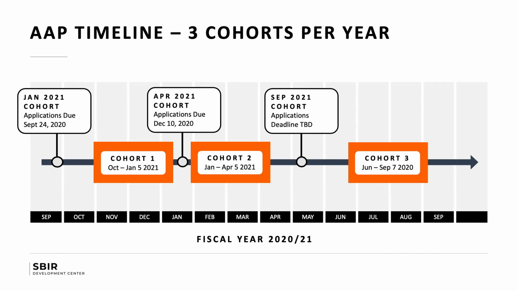This slide shows you the AAP timeline. We run 3 cohorts per year. There's a cohort going on right now that is preparing the participants for the January 5th deadline.